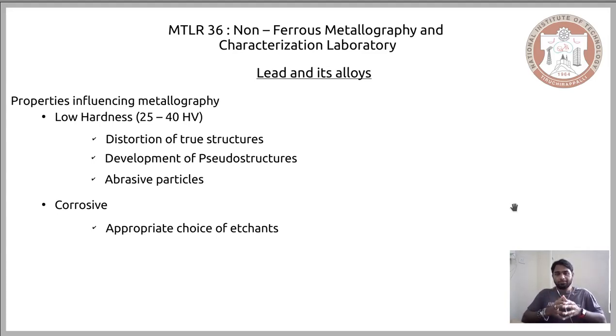So given that the properties of the material play a significant role in the metallographic techniques you choose, both polishing and etchants, we need to understand what the different alloys associated with lead are, what their components are, and how their properties vary. Let us begin by considering the predominant alloys of lead.